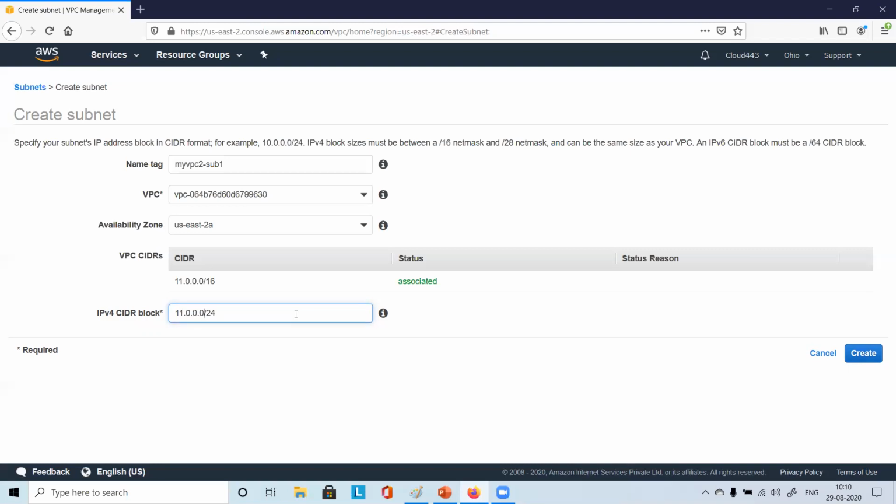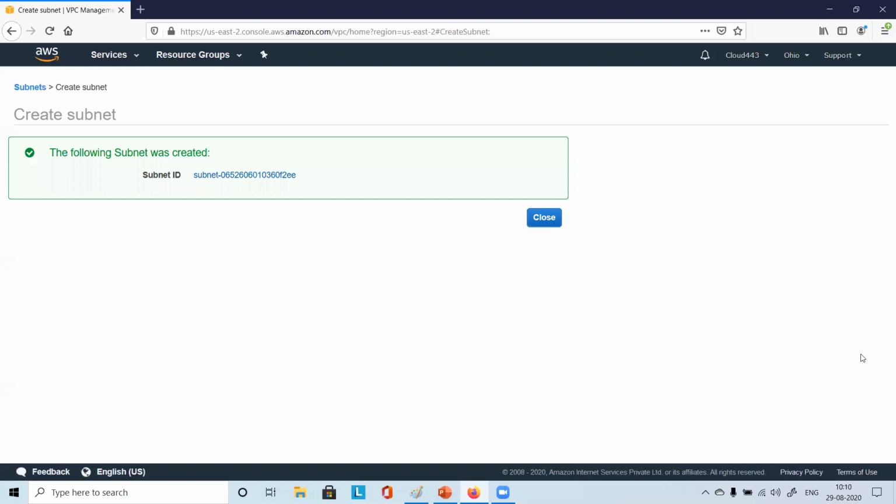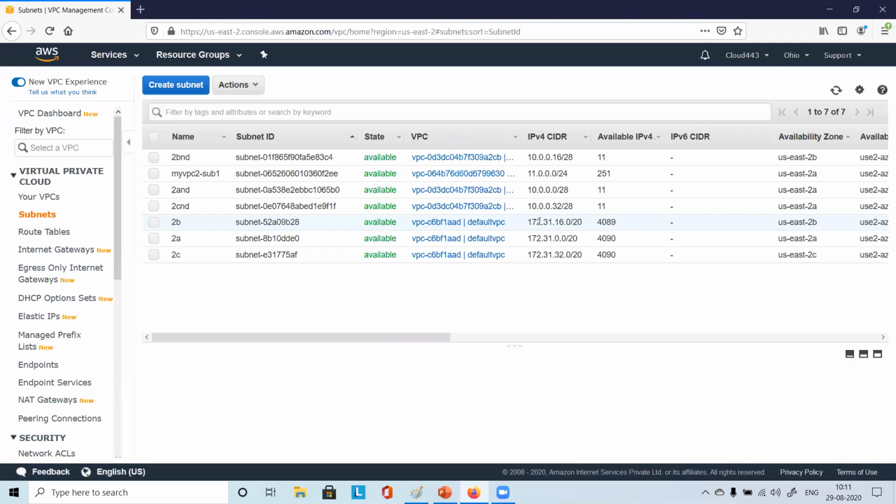Yeah. Okay, perfect. Now just click on create. What does it say? Subnet created. Okay, good. So just click on close. What was the name of the subnet that we created? My VPC sub 1, correct? You got this one, right?